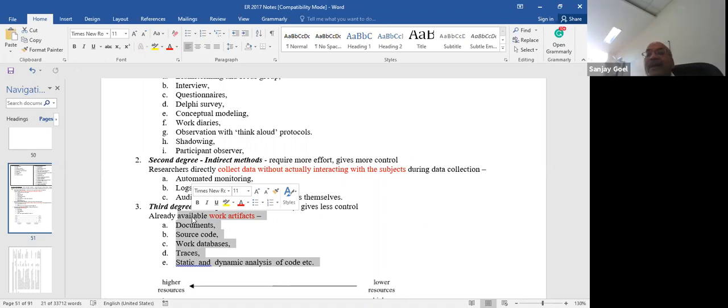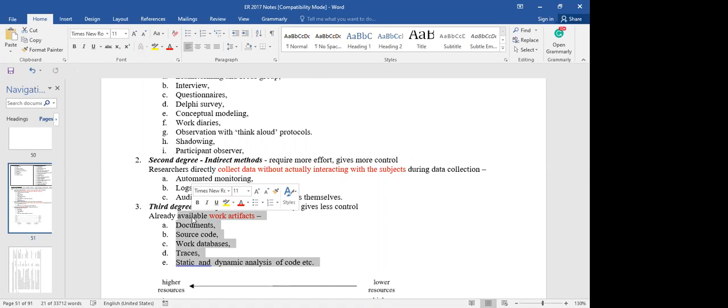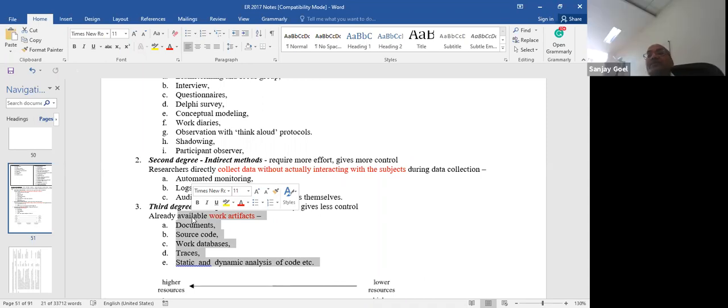So you are not interacting with people, right? You are interacting with the old records and the old creations. Maybe those people are not available, or purposely you don't want to interact with people because you feel that people can give you some kind of subjective opinions. So you want to go by the paper record. Whatever exists on the paper, whatever was really created, you want to study that. And based on your study, you want to come to some conclusion.